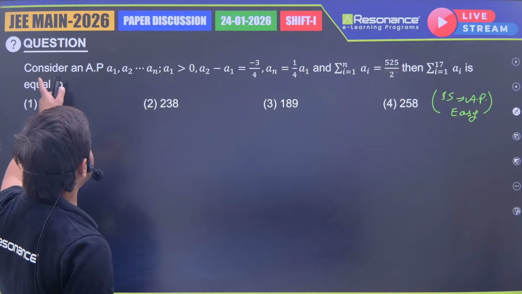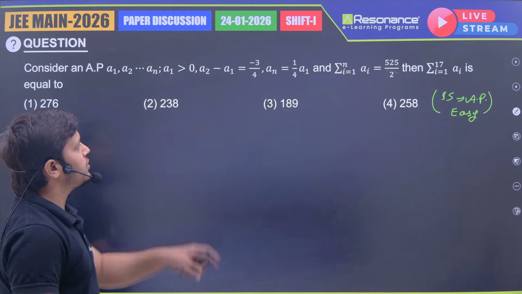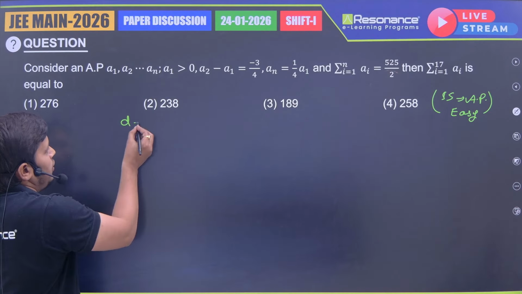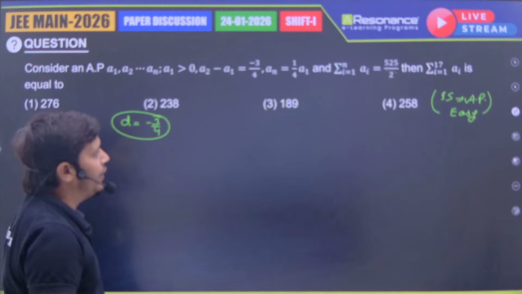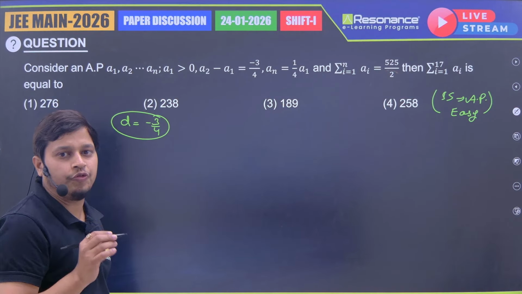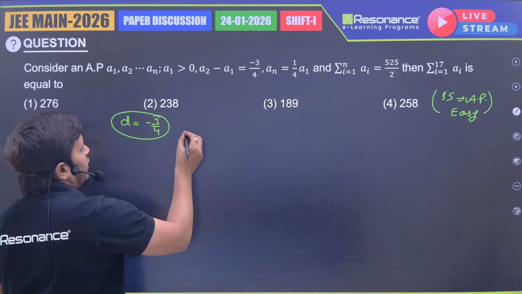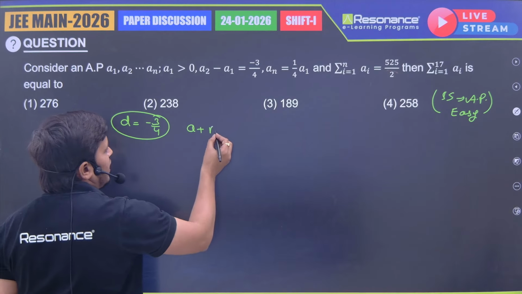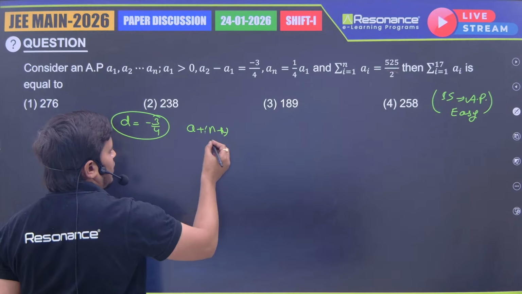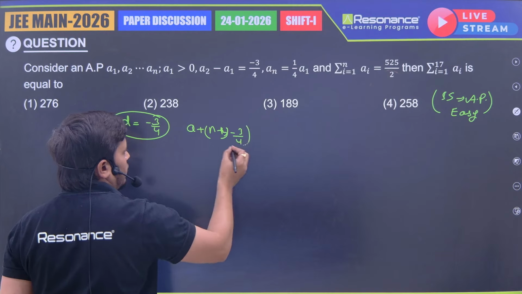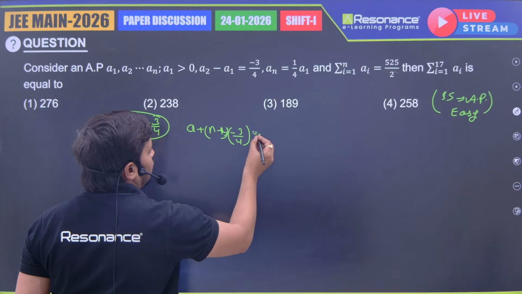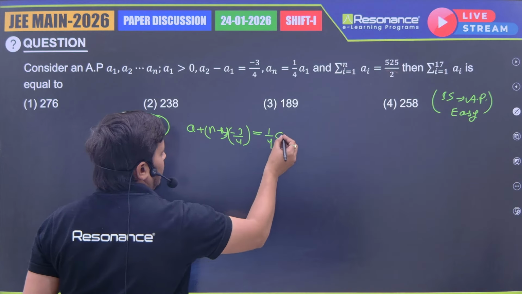So first consider an AP. A2 minus A1 is what? D. D is equal to minus 3 by 4. So one data we have. An equal to 1 by 4 times A1. So An is a plus n minus 1 d, and d is minus 3 by 4, so I am putting that value, equal to 1 by 4 A1, and A1 is a.